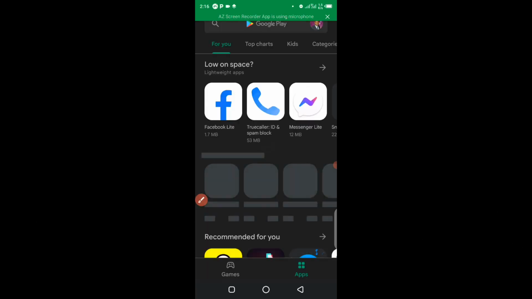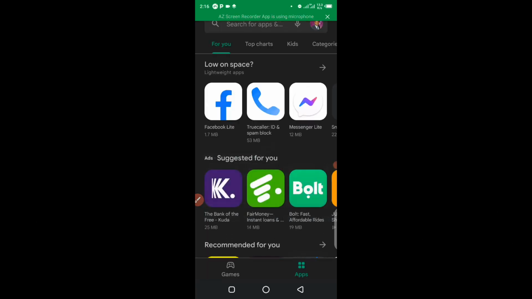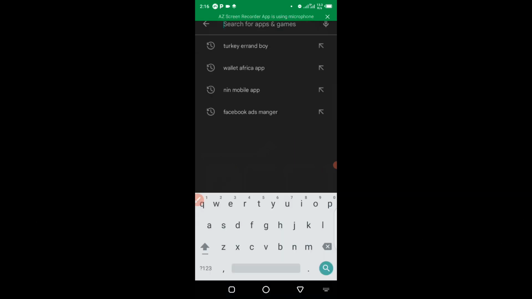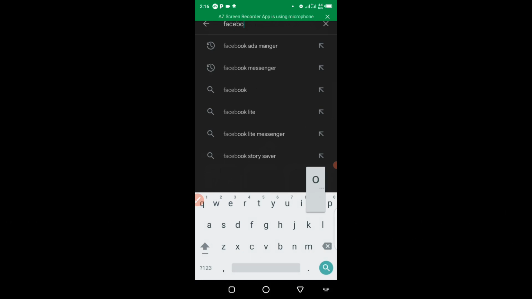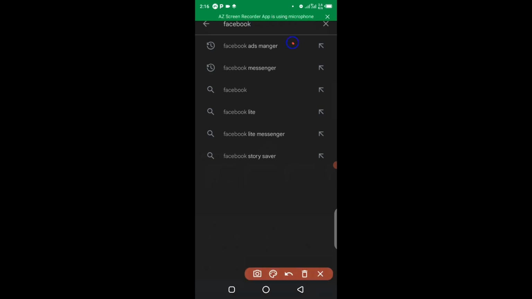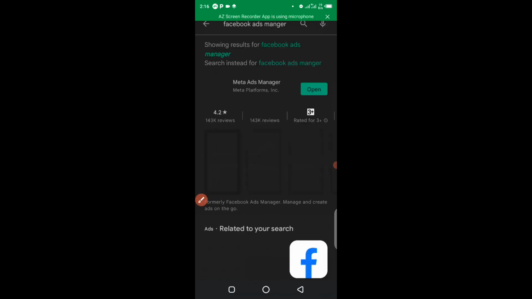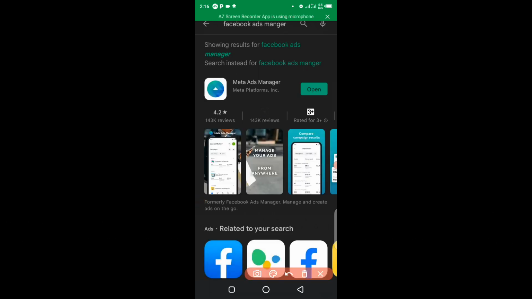Then when you get to your Google Play Store, you have to make use of the search bar and make sure you type in Facebook Ads Manager. You can see from the result right here, Facebook Ads Manager. So you have to make sure you have the app installed on your phone. This is the app icon, the right one for Facebook Ads on your mobile phone.